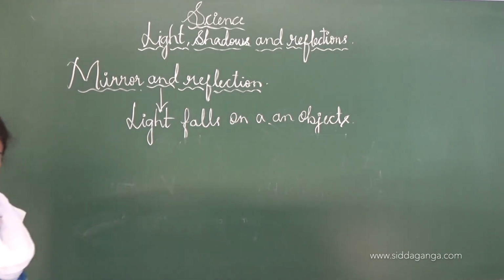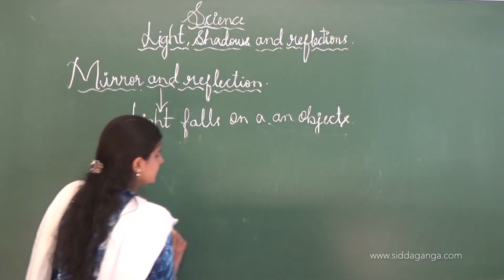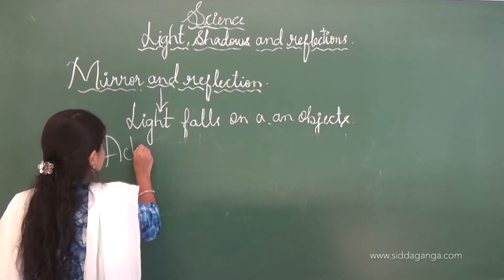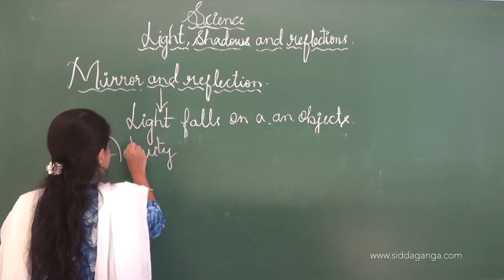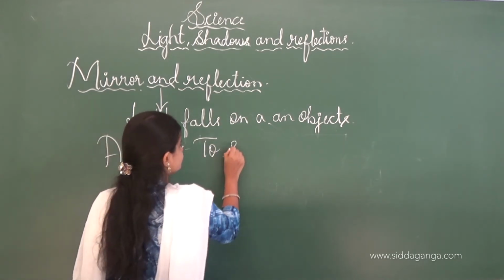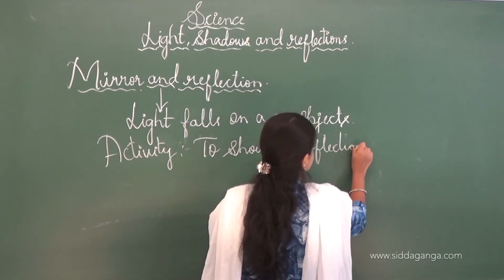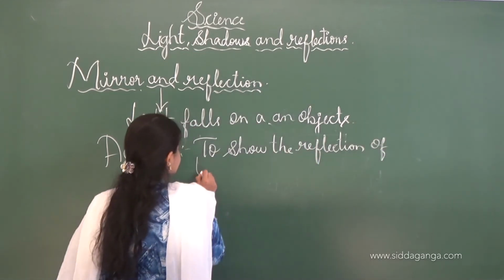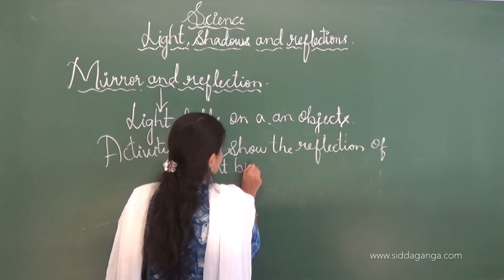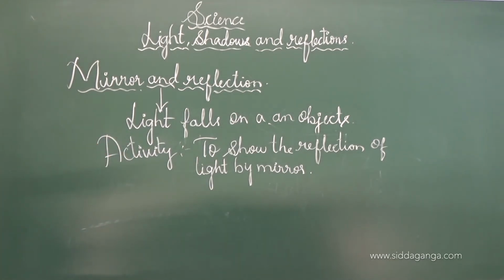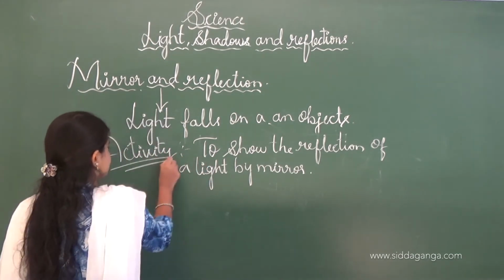Next we shall move on to one activity, and the name of the activity I will write on the board: to show the reflection of the light by a mirror. This is the name of the activity.